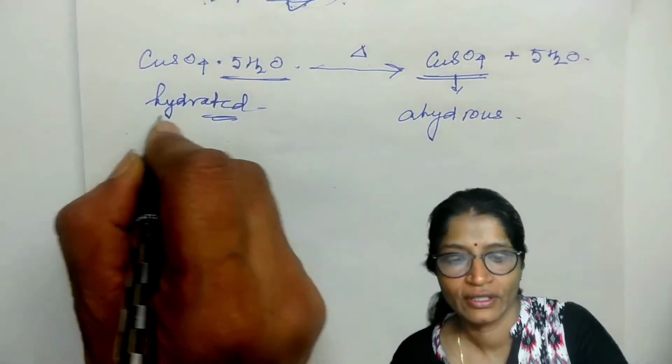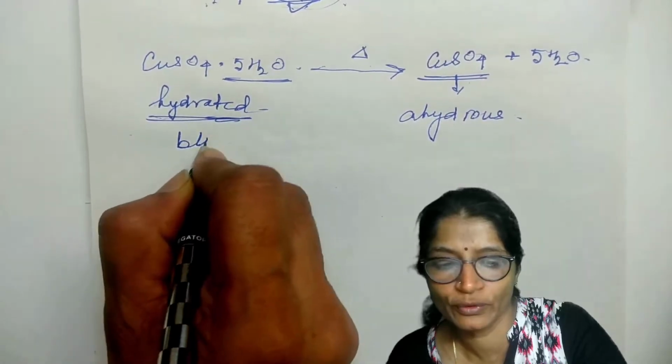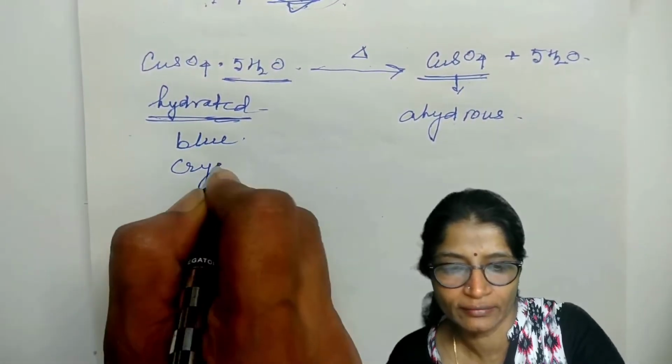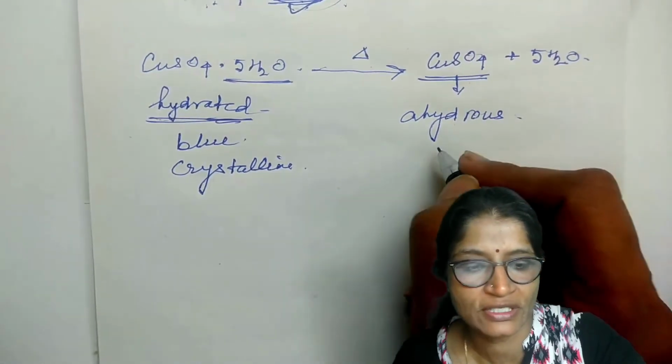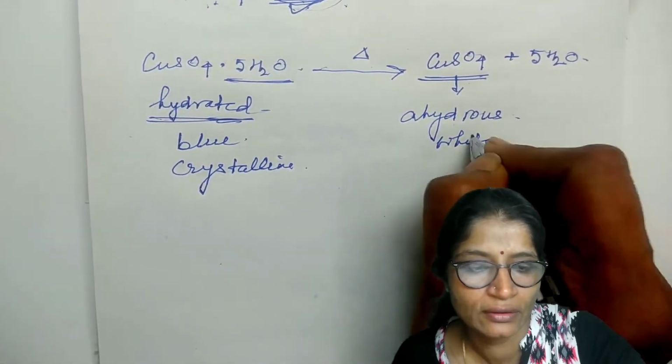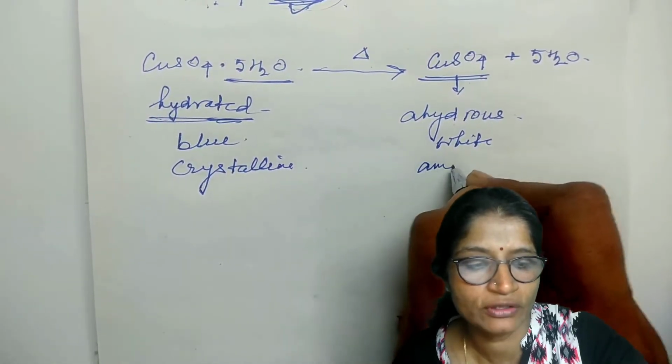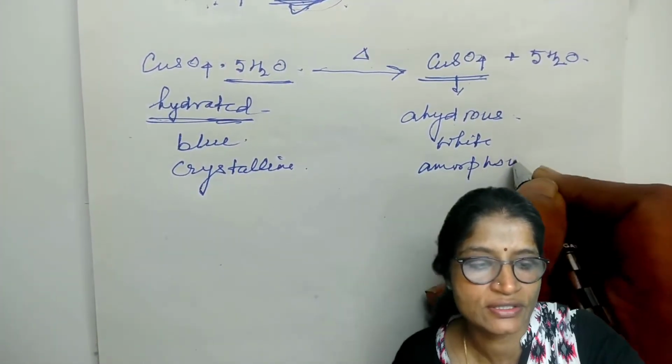This hydrated copper sulfate is blue in color and crystalline in shape, while this anhydrous copper sulfate is white in color and amorphous, or in the powdery state.